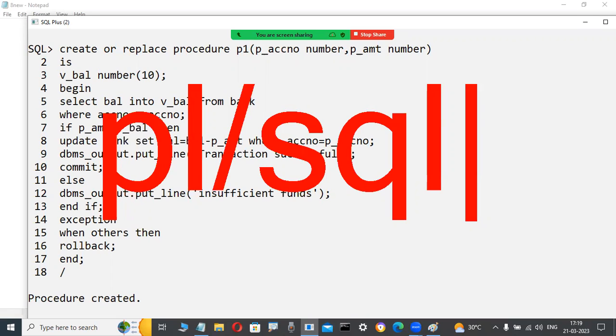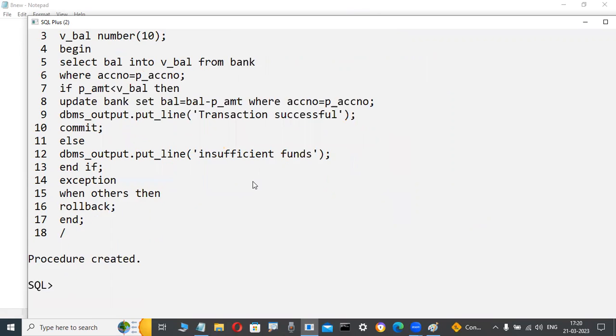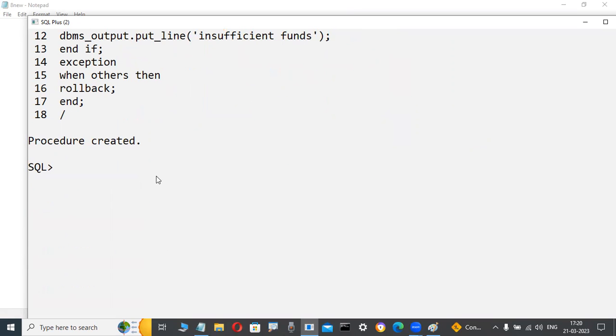SQL means a non-procedural language. PL/SQL means a little bit of coding is there like this. Because procedural language concepts like if conditions and variables are there. But this is a database-related concept only: retrieving the data, modifying the data within a database, fetching, and conditions they are writing. Some coding is there. Now the procedure is created.